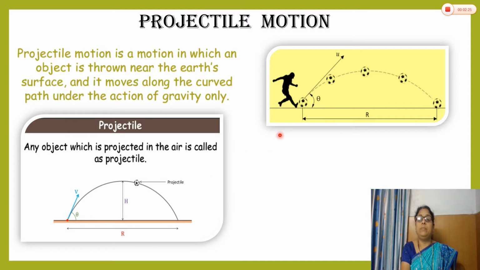See here in this diagram, when the football player kicks the football with some initial velocity u, the direction of velocity of the projectile makes some initial angle theta with the horizontal and it is projected in the air. It is under the action of gravity, and rather than going only in the upward direction of velocity, it follows the parabolic path. That motion is called projectile motion and the object is called a projectile.